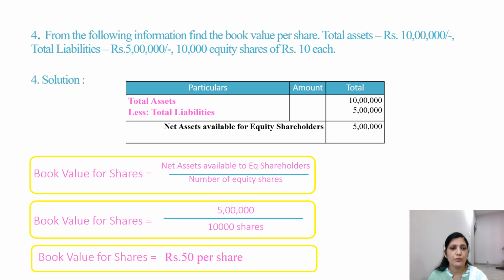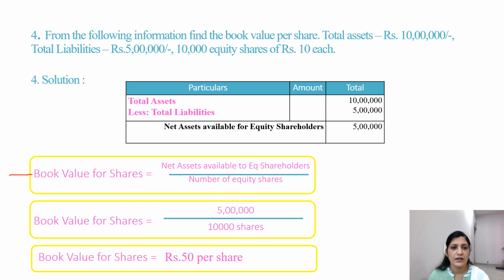We know that book value of shares is equal to net assets available to equity shareholders divided by number of equity shares. This is the formula. Hope all of you remember, we studied this in our last class.